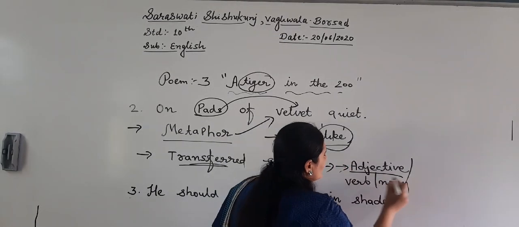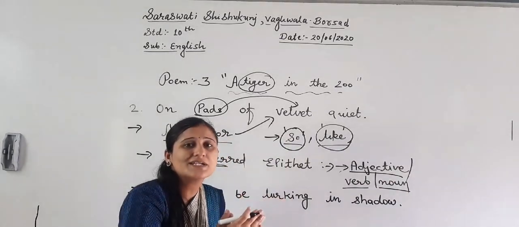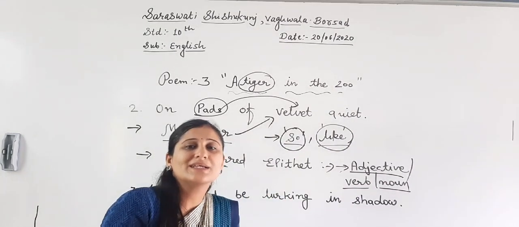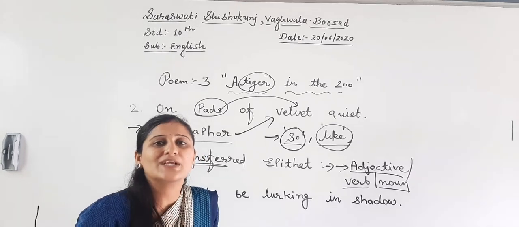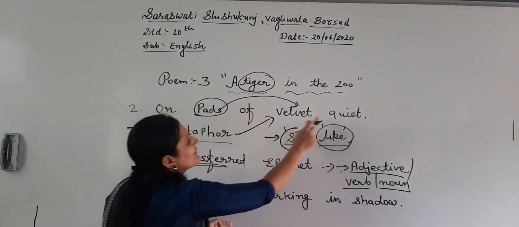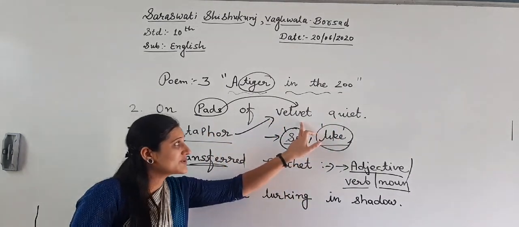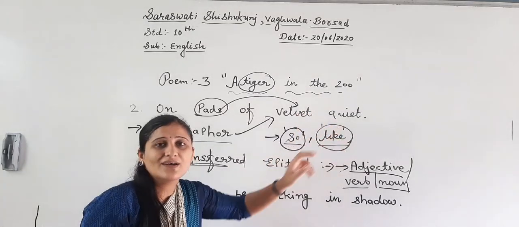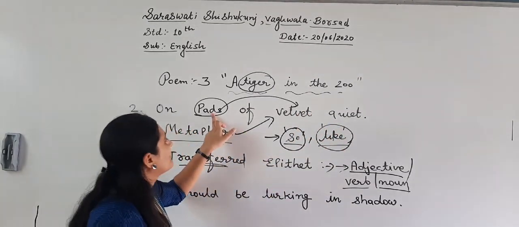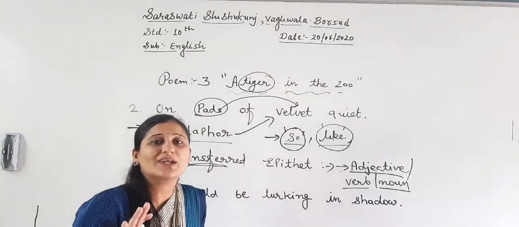Adjective, verb and noun, they are shifted. They are transferred from one place to another place from their actual place. See the line: "On pairs of velvet white." Here, the writer does not talk about velvet being white. What is white? Paws of the tiger, they are white.